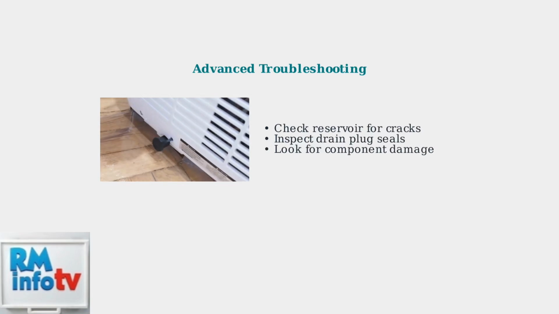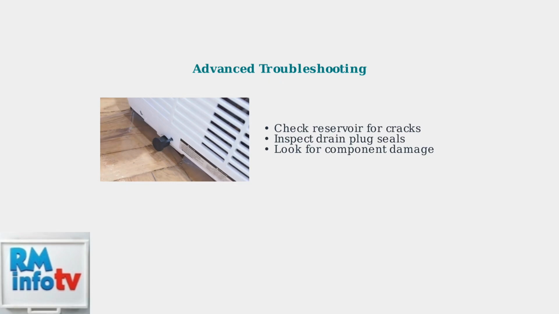When basic troubleshooting doesn't resolve your LG portable air conditioner's drainage issues, advanced steps and proper maintenance become essential. First, inspect your unit for physical damage. Look for cracks in the water reservoir or other components that could cause leaks. Examine the drain plug area carefully, as shown here.